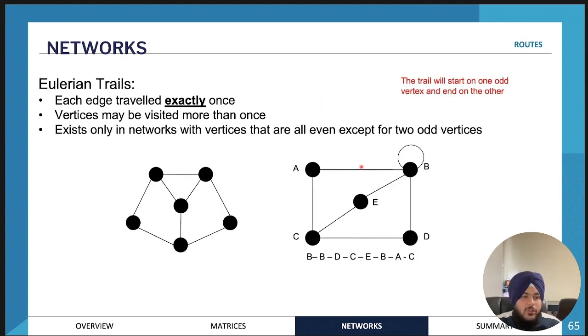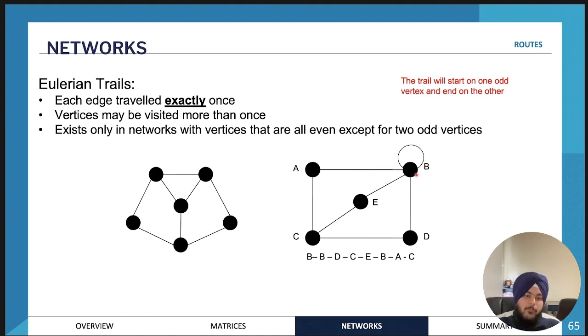Next, we have an Eulerian trail. An Eulerian trail is when each edge, so not vertex, each edge, is visited exactly once. Vertices can be visited more than once, that's not a requirement. And they will only exist in networks with vertices that are all even except two odd vertices. Not at least, but exactly two odd vertices.